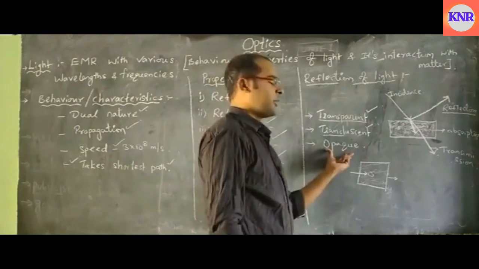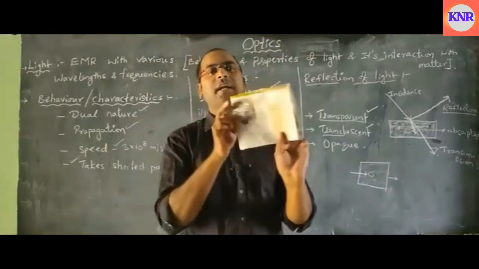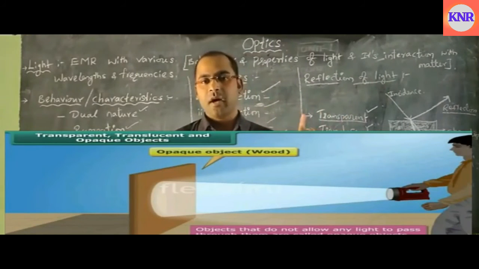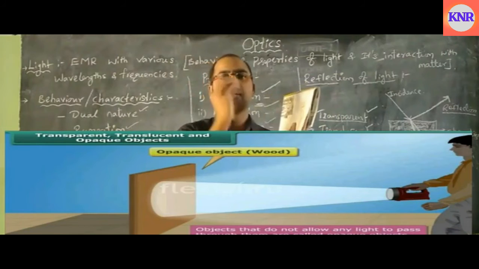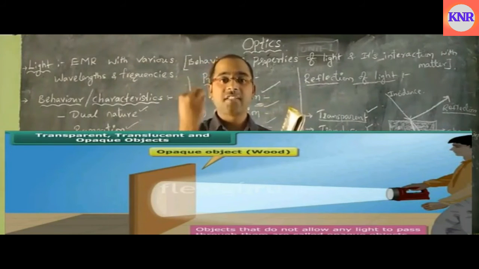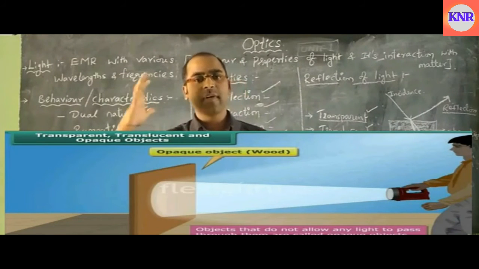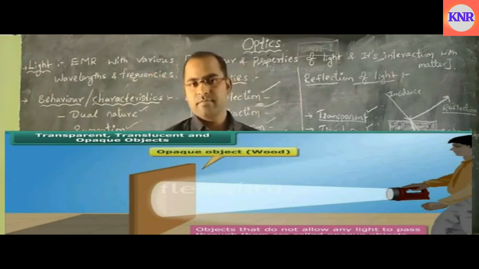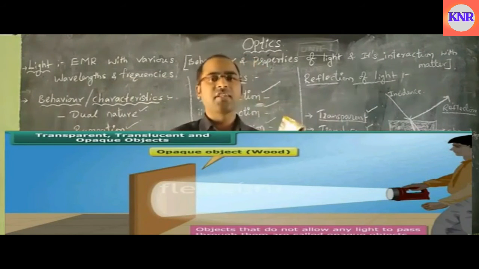The next one, opaque materials. So what are opaque materials? Those materials which cannot allow the light to pass through them are called opaque materials. Here the light is falling on it and it's completely reflecting back, meaning the rate of reflection is highly more when compared to the rate of absorption as well as the rate of transmission, in the case of opaque materials.